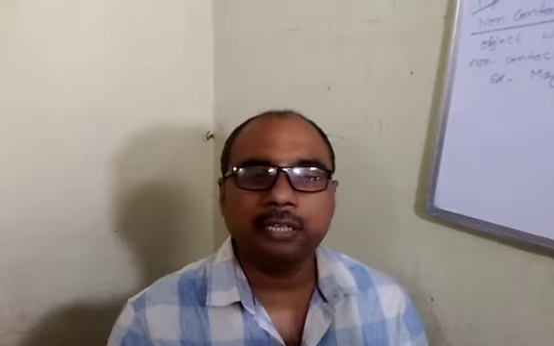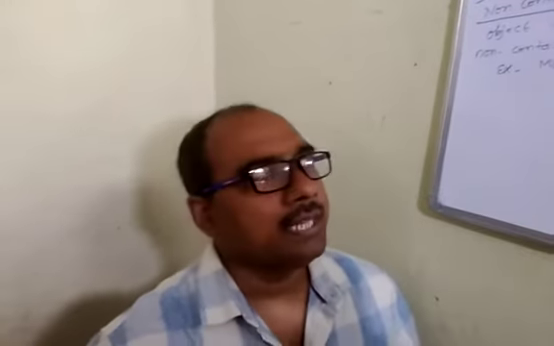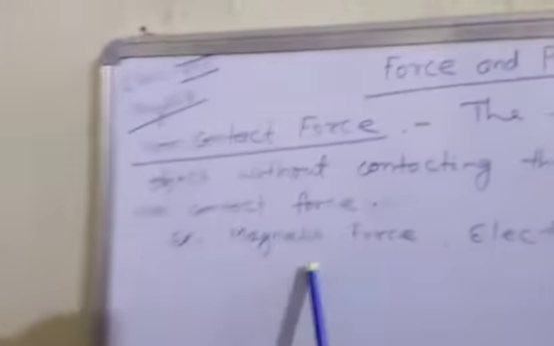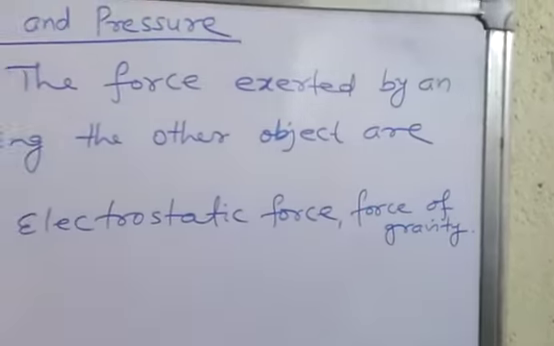Means when two objects are at a distance and they apply force on each other, or one exerts force on another, then it is called non-contact force. The examples are magnetic force, electrostatic force, and force of gravity. Let us see one by one.